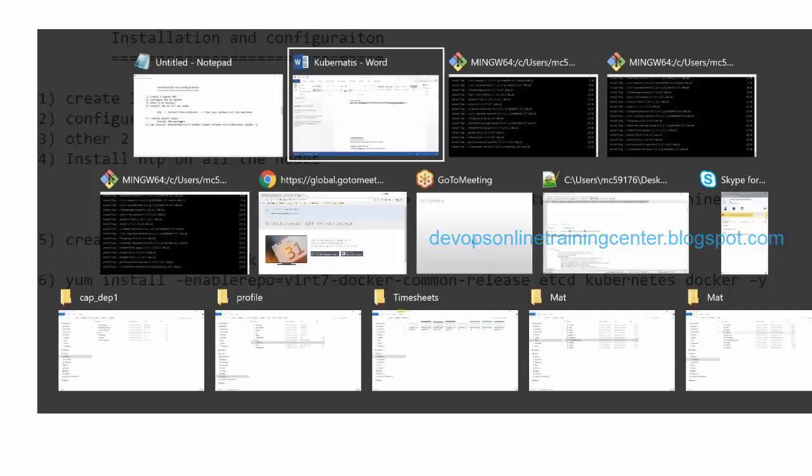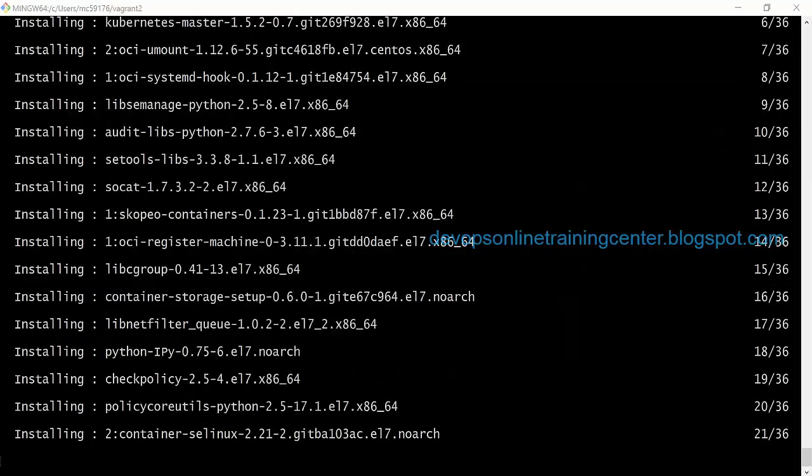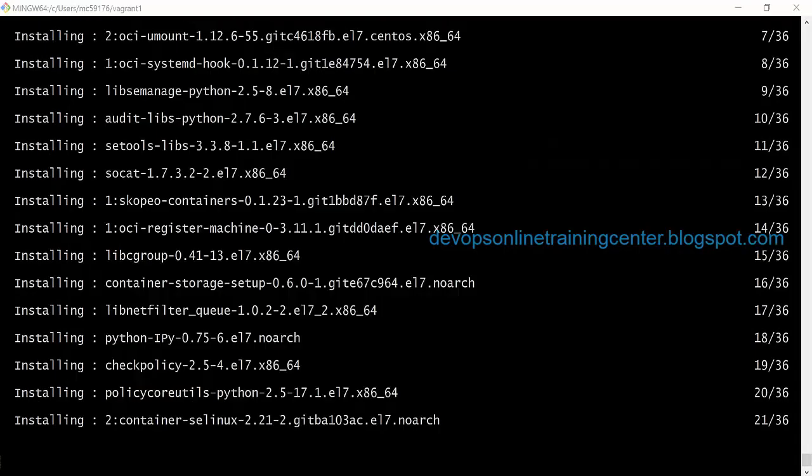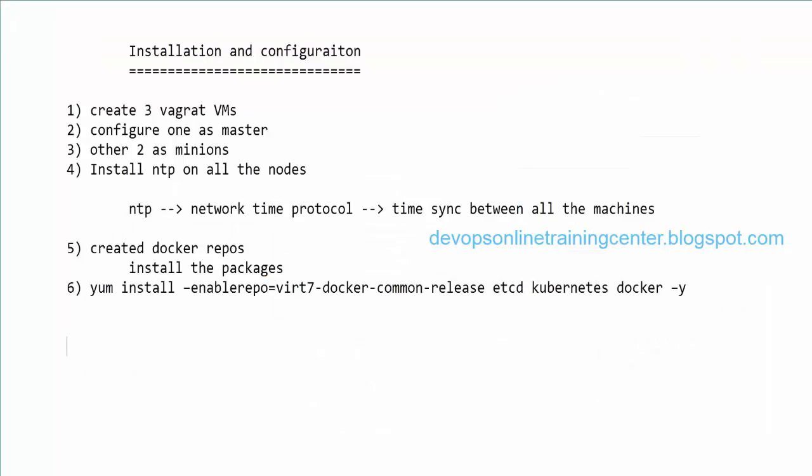Okay, it's still installing. Once it is done, then we need to configure the master. For the first time, we need to configure the master. How do we configure the master? Again, there will be some configuration files that we need to change.